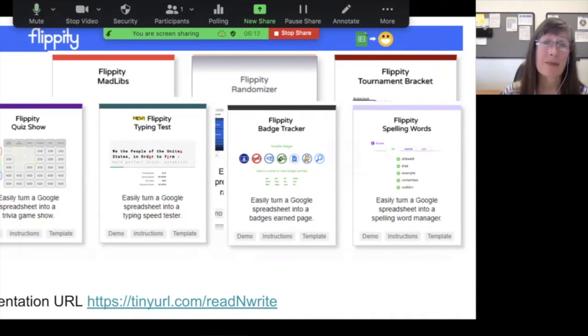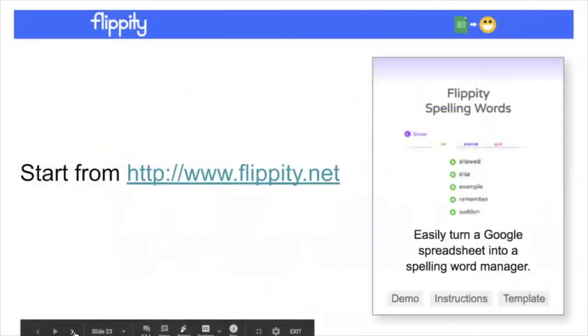And this is something I know teachers have looked for for years. How do I give a spelling test to all different groups of students in the same room? So this would be a way that you can have customized spelling lists. So we'll be practicing that one for sure. Let's start at flippity.net to create our own spelling words.